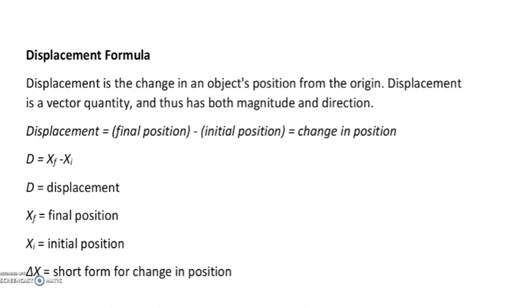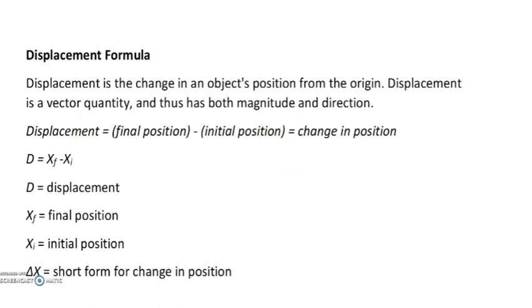First, let us see the formula for displacement. Displacement is the change in an object's position from the origin, and it is a vector quantity. Whatever change is happening in the position, the direction and magnitude both are important. So it is a vector quantity. In terms of an equation, displacement is final position minus initial position, which is the change in position of that object.